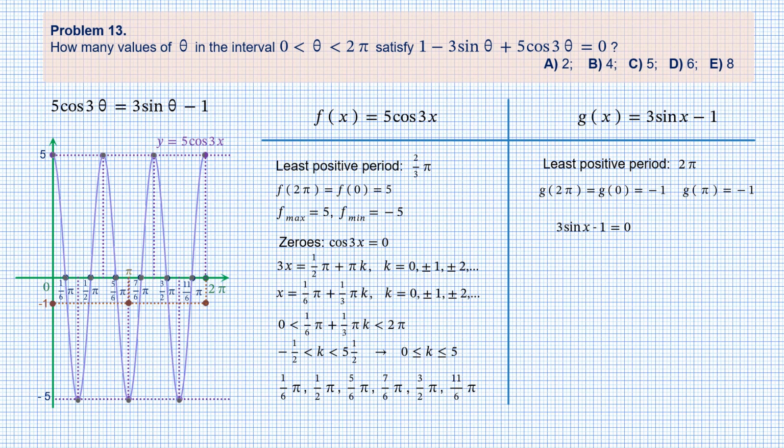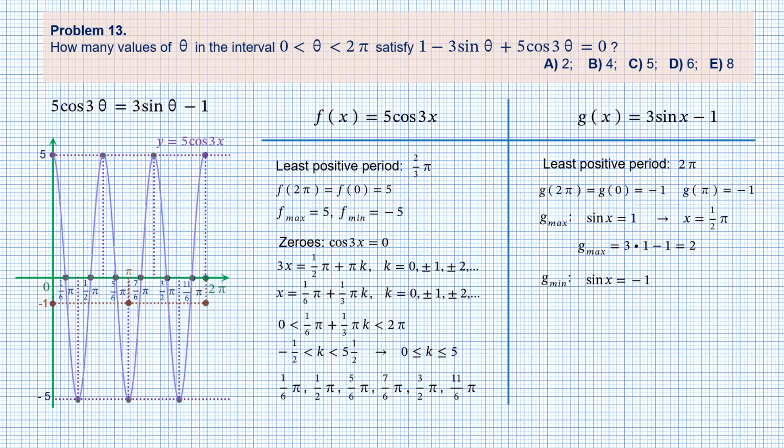Finding zeros for g of x doesn't make sense, as it ends up with arcsine of 1/3, the exact value of which is unknown. However, we can find maxima and minima for g of x. The maximum value of g of x is reached when sine of x equals 1. There is only one corresponding value of x in the interval, x equals half of pi, and the value of g is 2. The minimum value of g of x is reached when sine of x is -1.